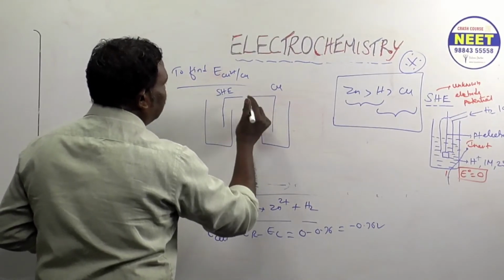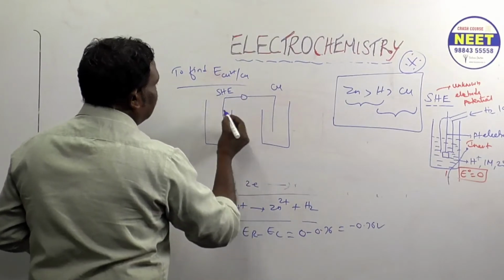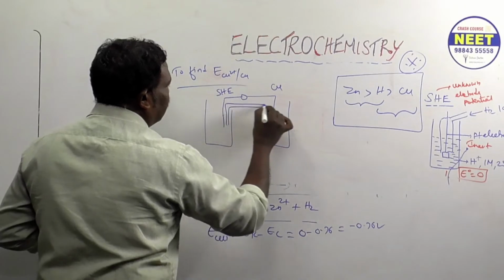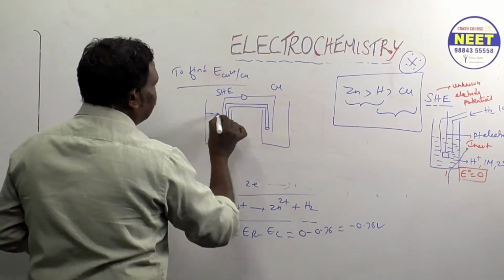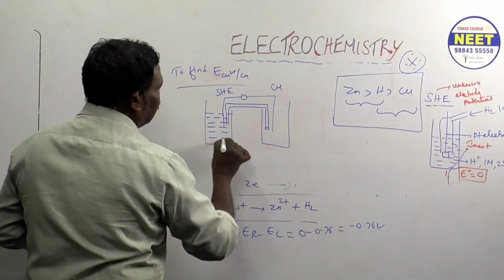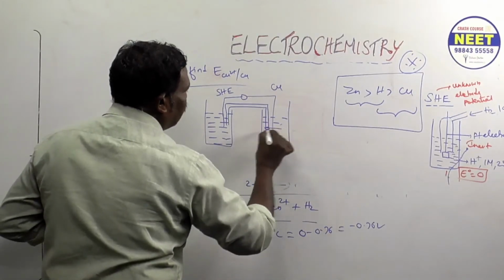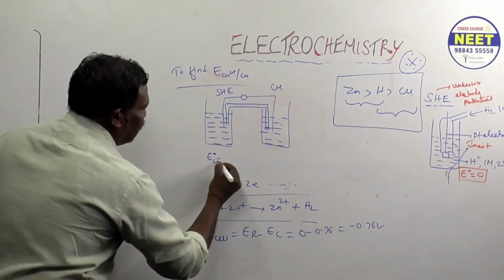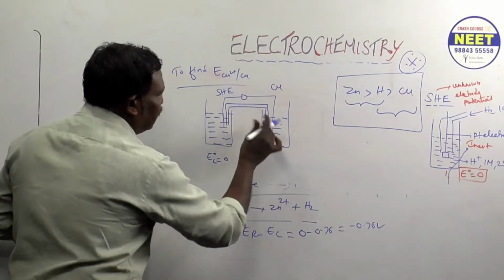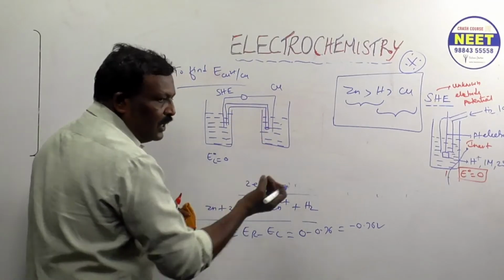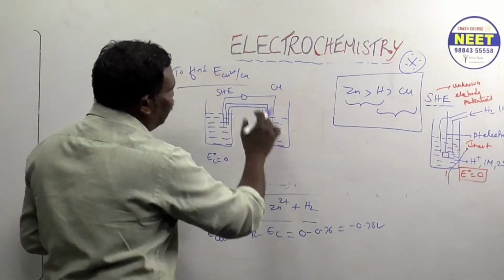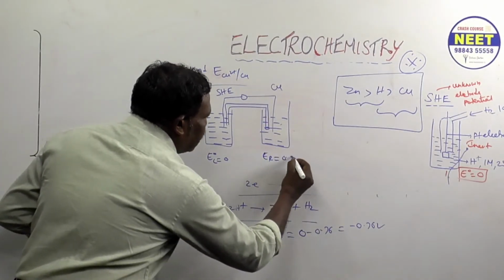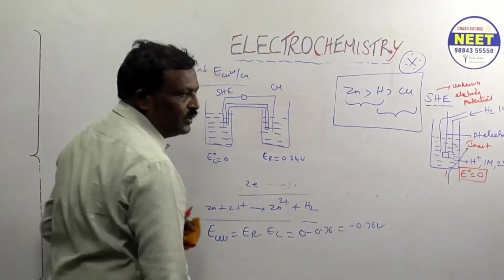We have a voltmeter, and we have a salt bridge also. The left hand side EMF is 0. On the right hand side we get some value, obtained only due to copper: plus 0.34 volt. I know that, so I put it.